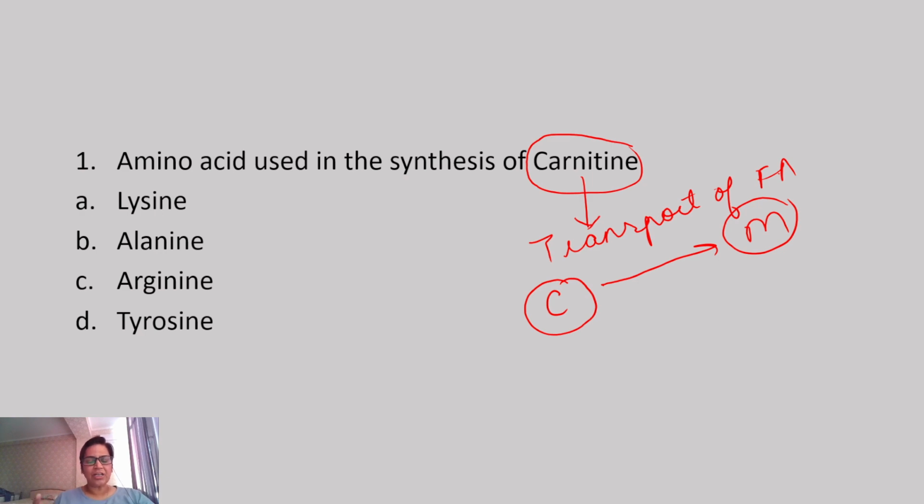So carnitine shuttle is required because whenever the body requires energy during starvation, during fasting, this fatty acid will be transported with the help of carnitine. Okay, but what is the question here? Question is the amino acid which is used in the synthesis. So the amino acid is lysine. This lysine is required for the synthesis of carnitine, and this lysine is an essential amino acid.